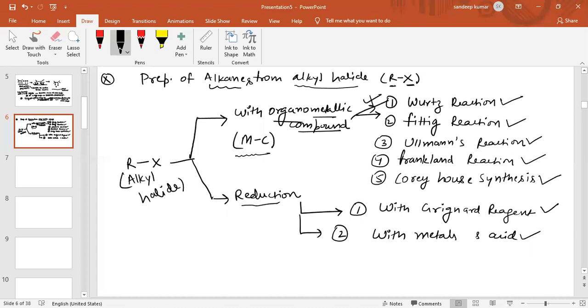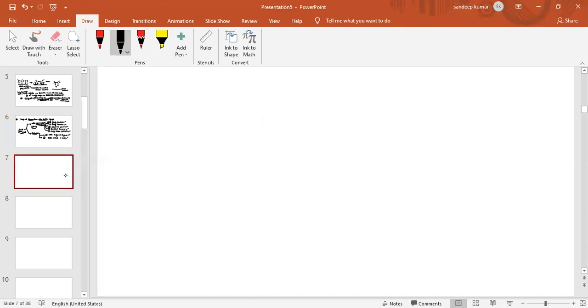This is also a reaction of organometallic compounds. This is also organometallic, and this is also organometallic, while these two reactions are reduction reactions. Now first we are going to discuss the Wurtz reaction.